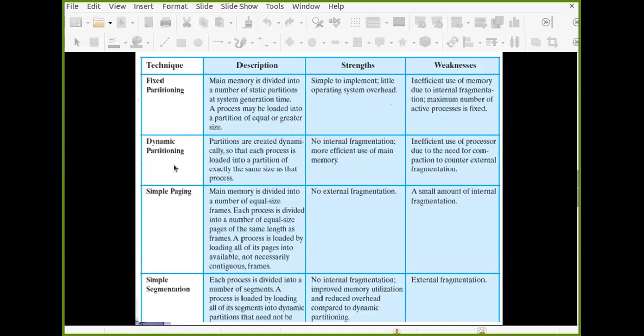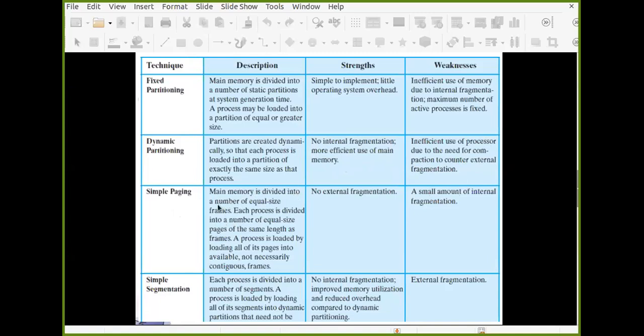Then we discussed dynamic partitioning. Partitions are created dynamically so that each process is loaded into a partition of exactly the same size as that process. So there is no internal fragmentation and more efficient use of main memory. That is the strength. But the weakness is inefficient use of the processor due to the need for compaction, because compaction utilizes processor time to counter external fragmentation. Why is compaction required? To counter external fragmentation, which is the problem. Then today we discussed simple paging. What is simple paging?